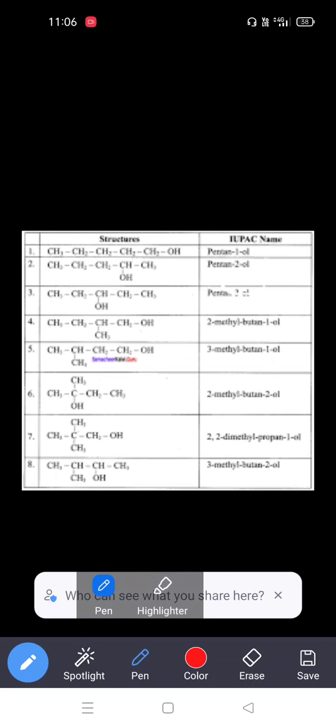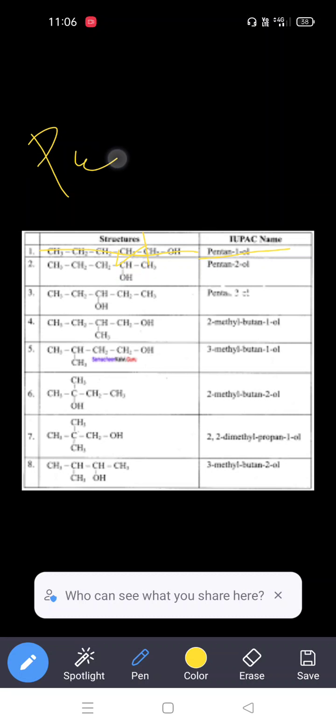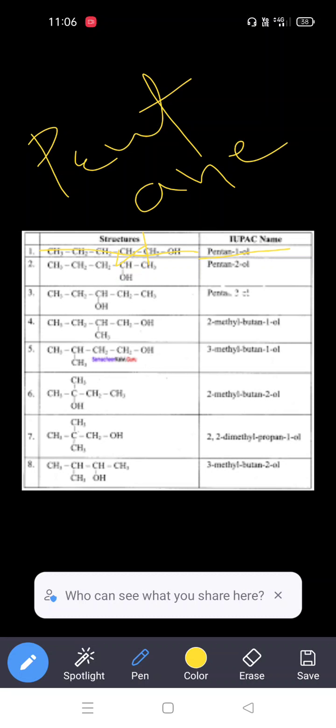So let's see what is happening. This is the first carbon, second, and so on. The hydroxy group is connected to the first carbon. So how many carbons are present in this chain? 5 carbons, that means pent. All are saturated, so ane, but we cut the vowel E. What is the position of the hydroxy group?